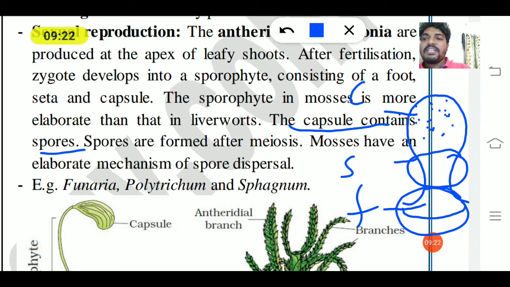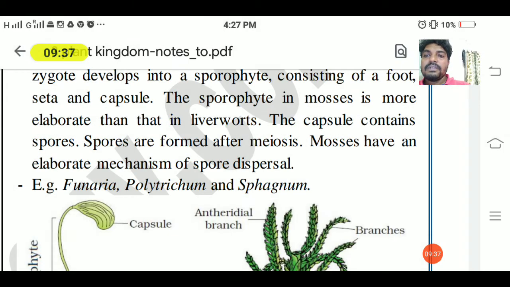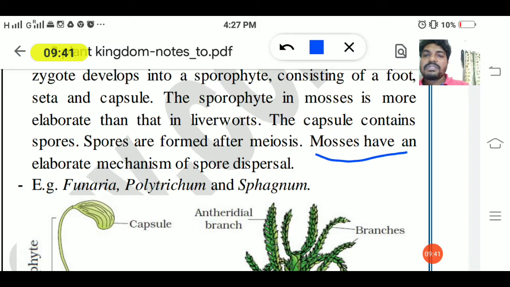Okay, and these spores are formed after meiosis. ಆ ಕ್ಯಾಪ್ಸೂಲ್ ಒಳಗೆ ಸ್ಪೋರ್ಸ್ ಪ್ರೆಸೆಂಟ್ ಇರುತ್ತೆ. The spores will be produced after meiosis, ರಿಡಕ್ಷನಲ್ ಡಿವಿಷನ್ ಮುಖಾಂತರ. And these mosses have an elaborate mechanism of spore dispersal. ಮಾಸಸಲ್ಲಿ ಏನಾಗುತ್ತೆ, ಎಲಾಬ್ರೇಟ್ ಮೆಕ್ಯಾನಿಸಮ್ ಇದೆ ಸ್ಪೋರ್ಸ್ ಡಿಸ್ಪರ್ಸಲಲ್ಲಿ.